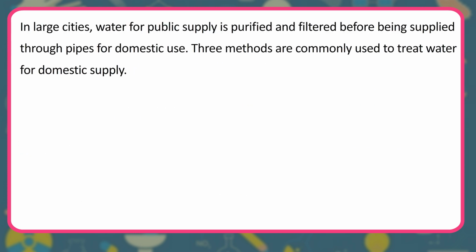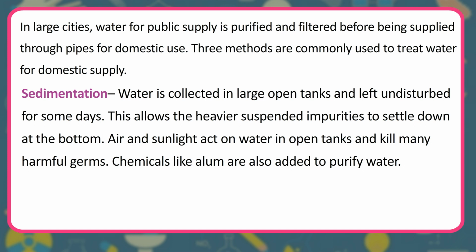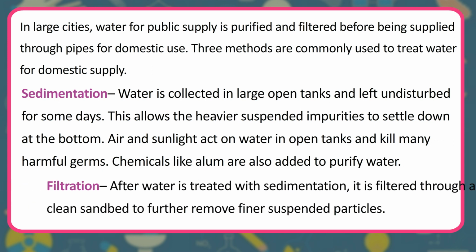In large cities, water for public supply is purified and filtered before being supplied through pipes for domestic use. Three methods are commonly used to treat water for domestic supply. Sedimentation. Water is collected in large open tanks and left undisturbed for some days. This allows the heavier suspended impurities to settle down at the bottom. Air and sunlight act on water in open tanks and kill many harmful germs. Chemicals like alum are also added to purify water.